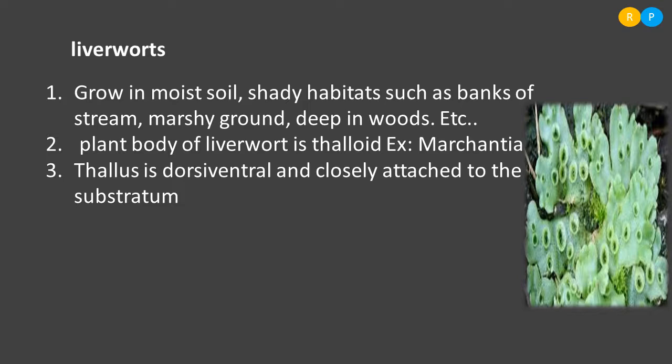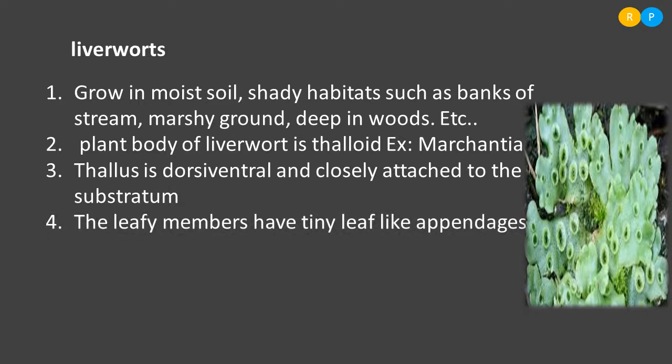Because of that, it is closely attached to the substratum. Whatever the substratum may be, soil or rock, when it grows on the surface it appears closely attached, because you can't observe a stem-like structure. Everything looks like a flat leaf, so they appear closely attached to the substratum.